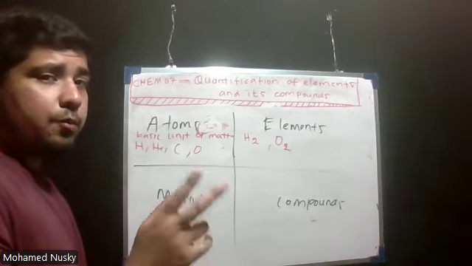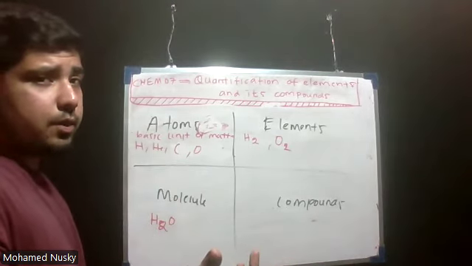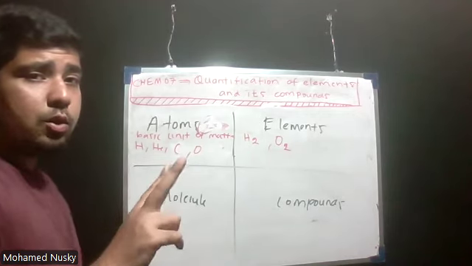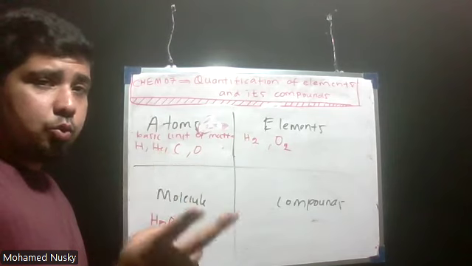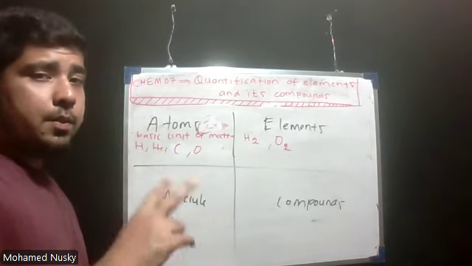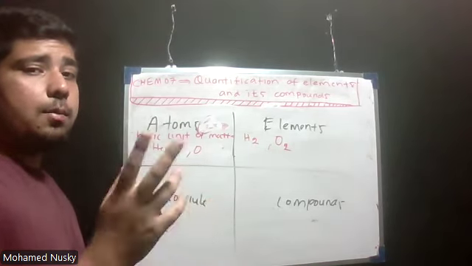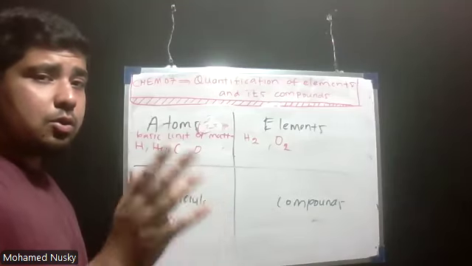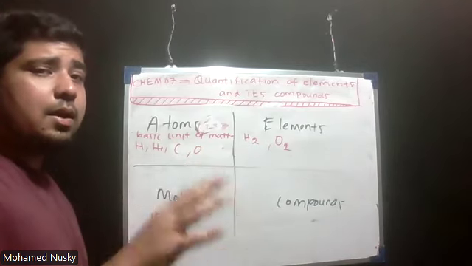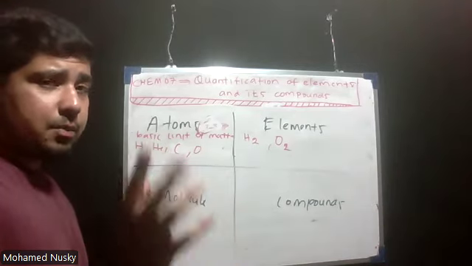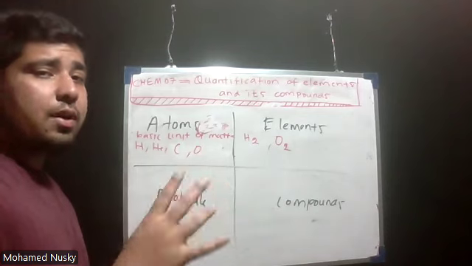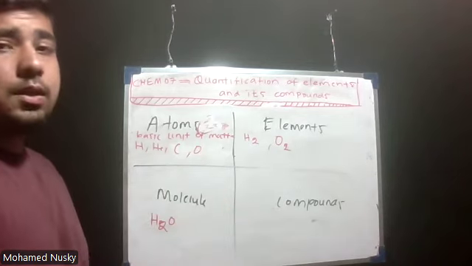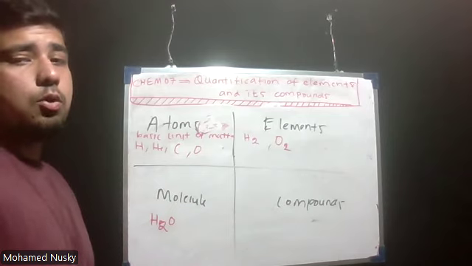It is made up of different types of atoms. It can be two or many atoms, but those atoms are not the same atom. Two or more different atoms combine together to form a molecule.